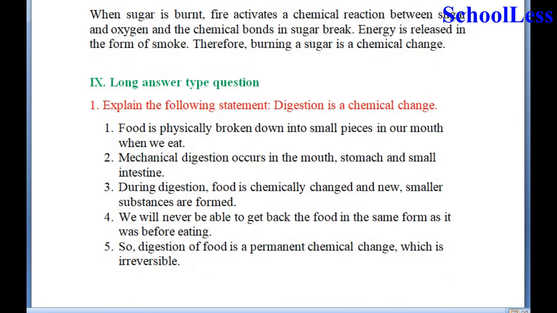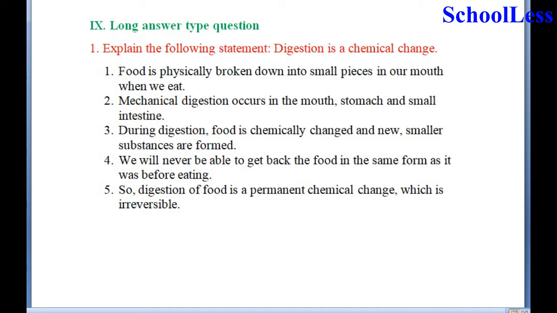Now, coming to long answer type questions. First, explain the following statement. Digestion is a chemical change. Food is first physically taken into our mouth. It is broken down into small pieces in our mouth when we eat. This is by the process of chewing.